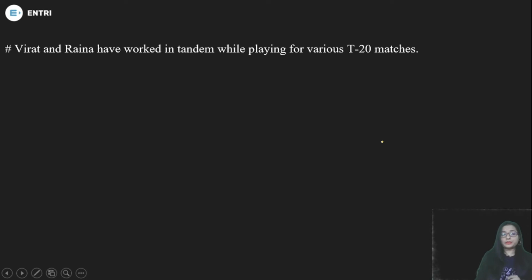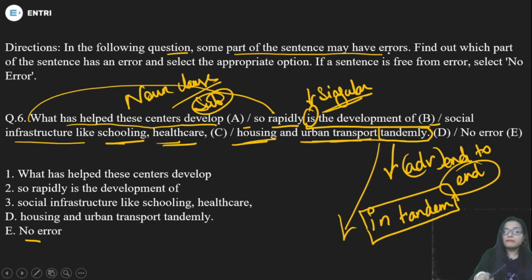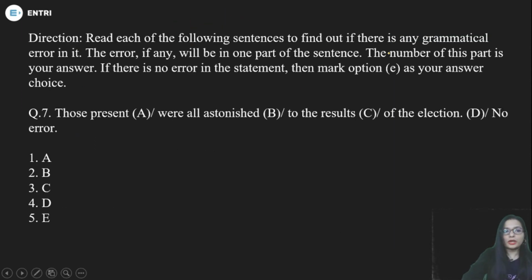Let's have an example of how to use in tandem. When I say Virat and Raina, talking about two persons, have worked in tandem, it means they have worked together while playing for various T20 matches. In the same way, in tandem should be used in place of tandemly here. Understood? Now we have the next question.